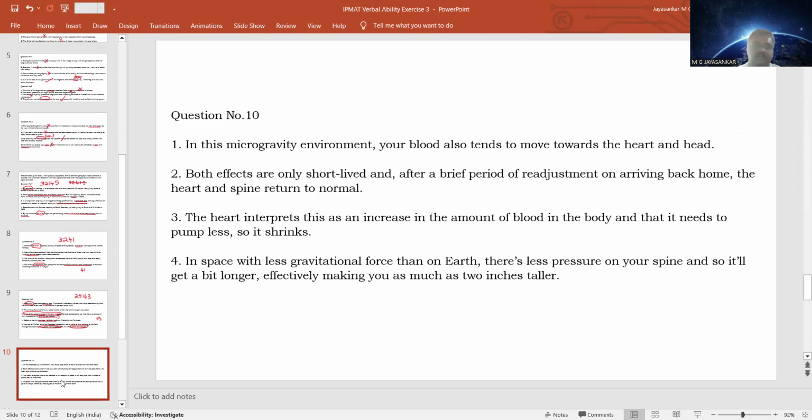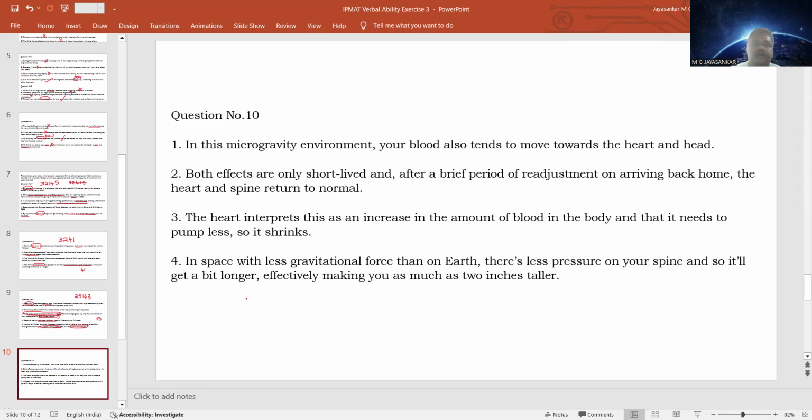Okay. The next question is again a simple one. The arrangement of the questions in this exercise is like that: one complex parajumble is followed by a simple parajumble. So the extra time you consume in a complex parajumble should be made up by taking less time for the less complex, simple parajumble. So here, this is very simple.